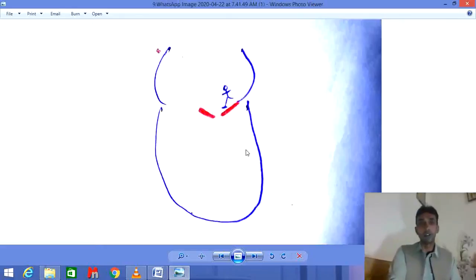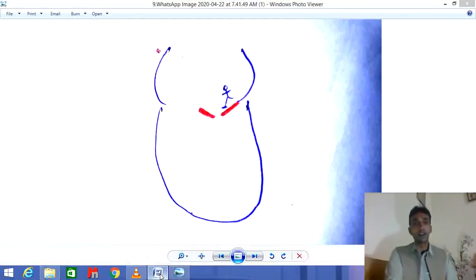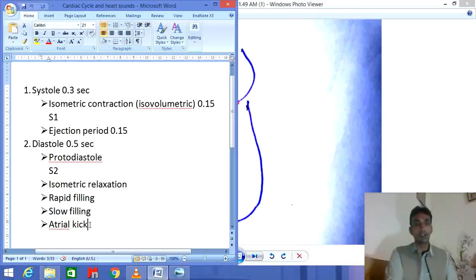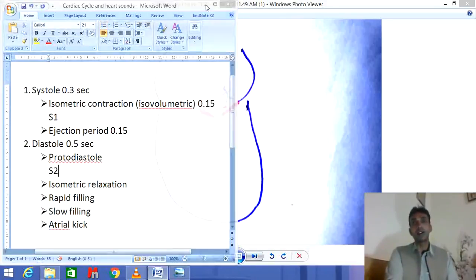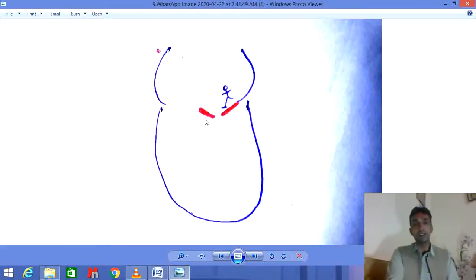This is the next step. This is called atrial kick. Atrial kick is the active stage, because in this step the ventricle is almost filled with the blood, and there is no more passive movement of blood from the atria to the ventricle.